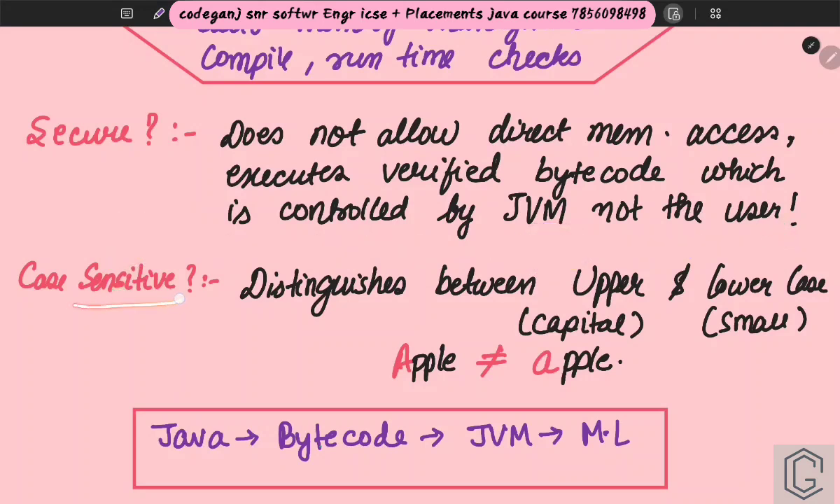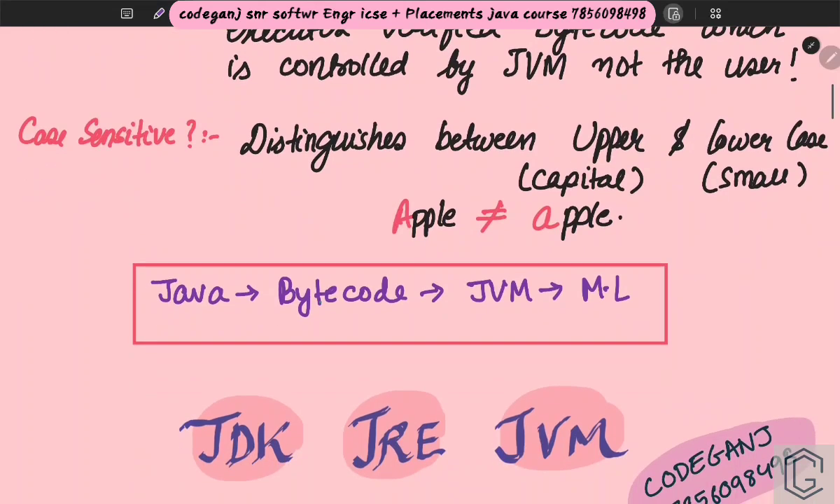And then, why is Java case sensitive? That is a feature of Java, meaning it will distinguish between uppercase and lowercase. Uppercase means capital letters, lowercase means small letters. If you write capital A P P L E, apple, and if you write small a p p l e, apple, these are not equal. These are two different things for Java. Understood? Cool. This is the whole gist, very, very important.